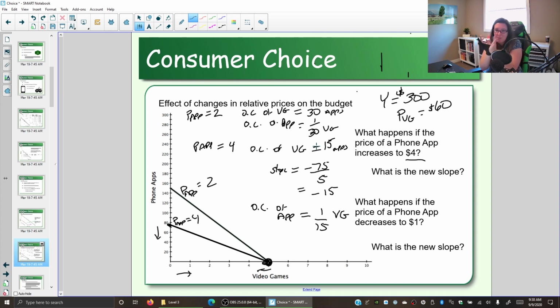So that piece of the pie is now bigger. If it's costing more to get an app, the sacrifice now to buy an app for your phone is going to be more video games. So intuitively, this should make sense. We're just going to turn this into numbers and graphs, breaking down the decision into pieces.